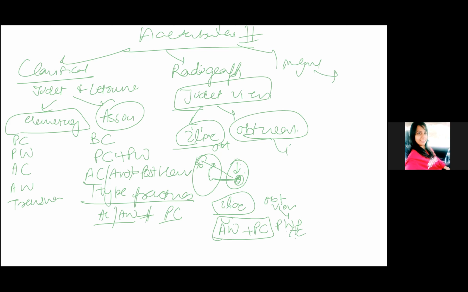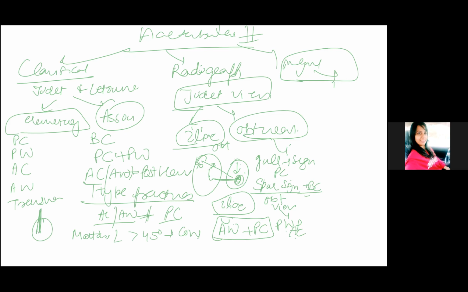Now in the management, in the radiography, you will see the spur sign in both column fractures, and you will also see the bull sign in the posterior column fractures. Now, in the X-ray, if there is Matta's angle more than 45 degree, then you will do the conservative treatment. Now, what is a Matta's angle? Straight line from the femoral head and one line you will draw at the fracture surface. So if this is more than 45 degree, then you will do the conservative treatment.